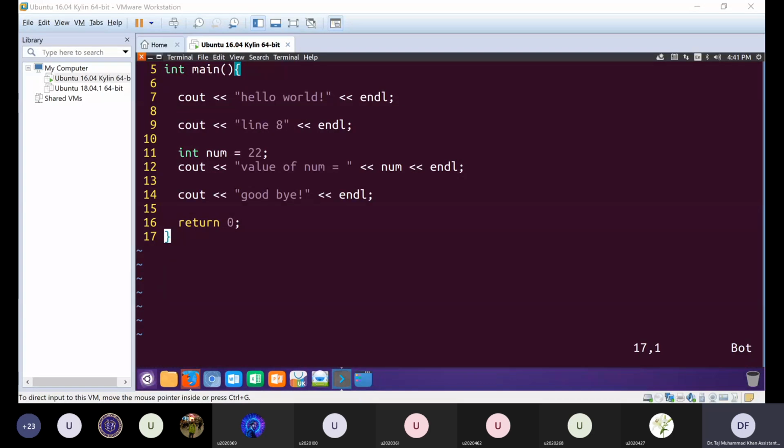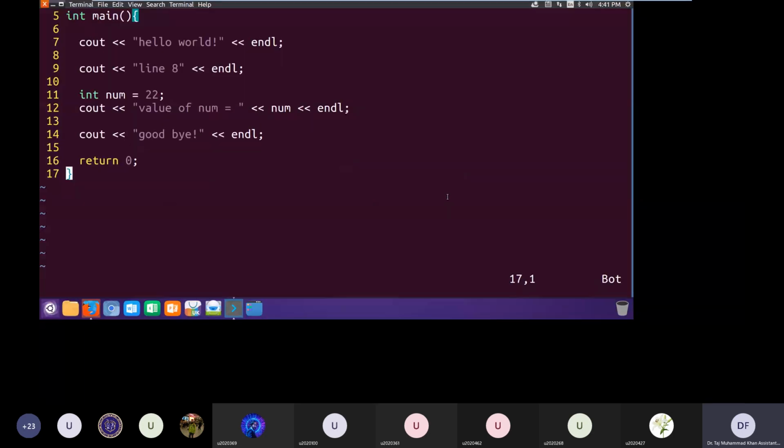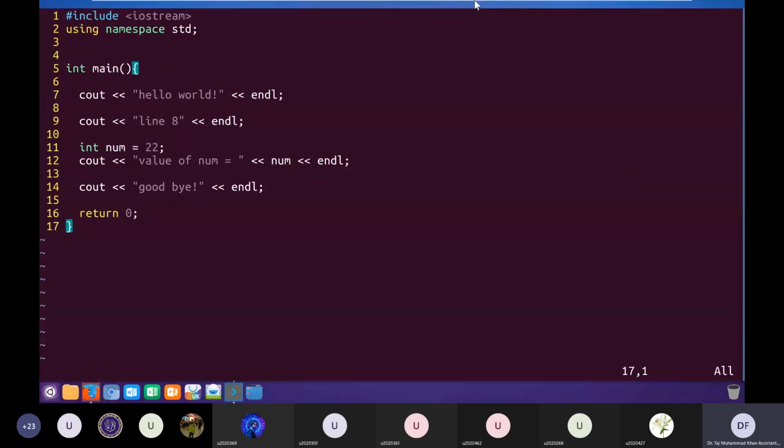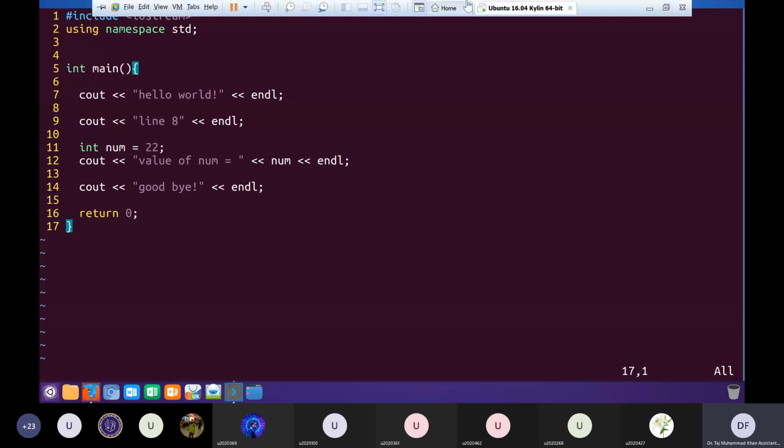So can any of you name what ways C++, the language, provides us to change this linear flow of execution? You guys can either unmute yourself or type in the chat. Loops and selection statements. Okay, very good.